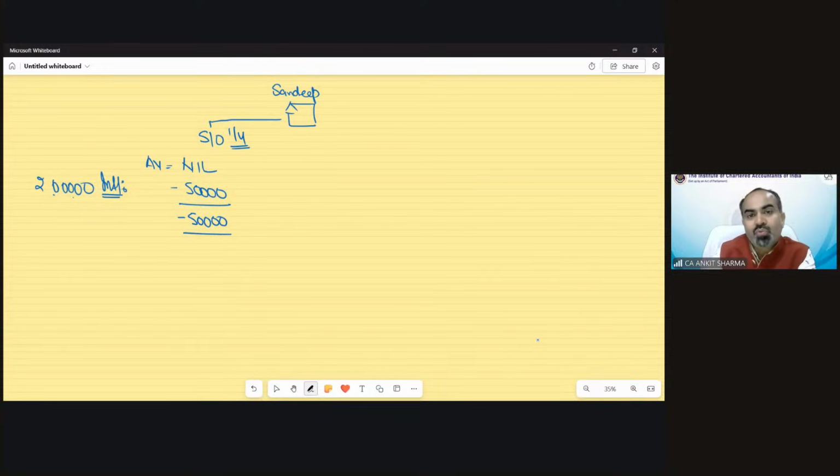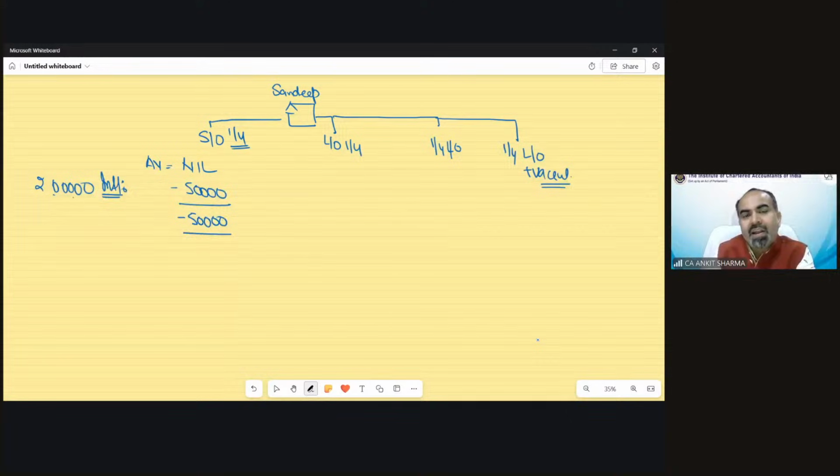Now we have three more properties. This is 1/4 let out, 1/4 let out, and this is 1/4 let out plus vacant. Now we will find out these properties' annual value and income, then we will move on to the last case. So this would be my D case. Do not write this D, A or B in the examination. This is for your working note or calculation purpose. There is no D, A provision in the Act.